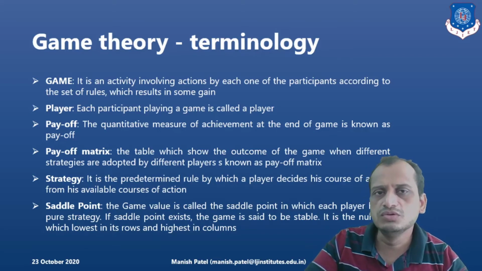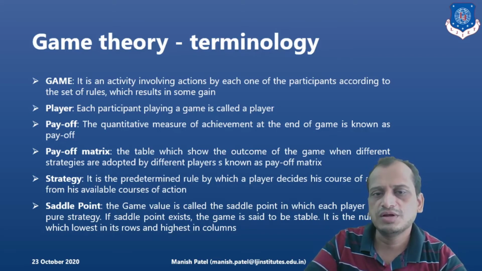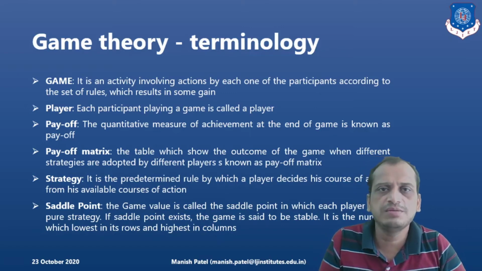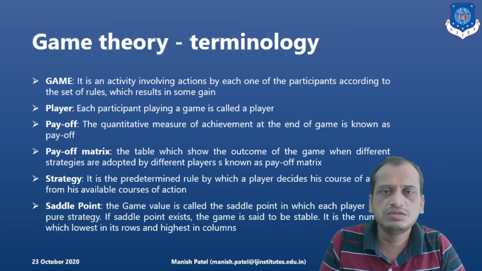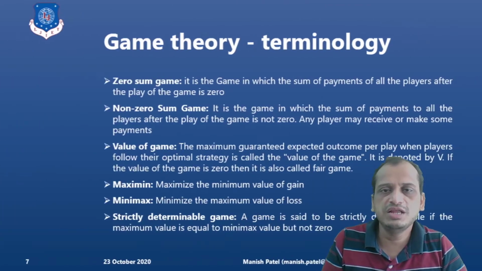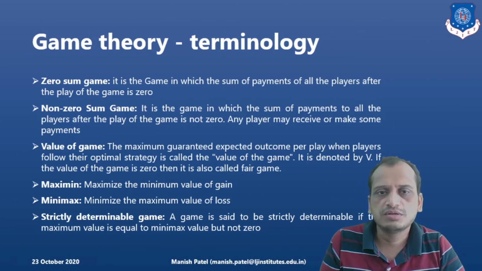Now, there are predetermined rules for the course of action, and there are different courses of action. Out of those, whenever a player decides on a course of action for its own benefit, that is the strategy. And saddle point is the point where each player has the pure strategy. What do you mean by that? At that point, the game is stable: the lowest in the row and highest in the column. We will look into an example for the saddle point so that we can easily understand the concept.